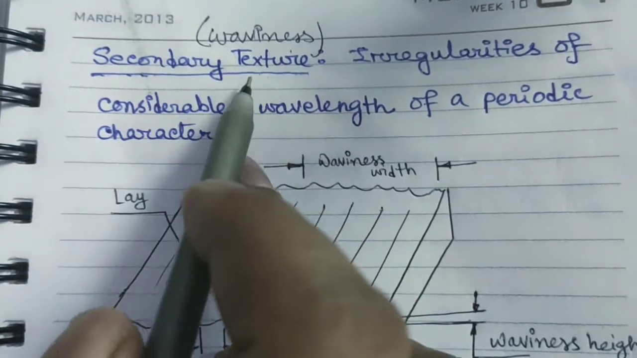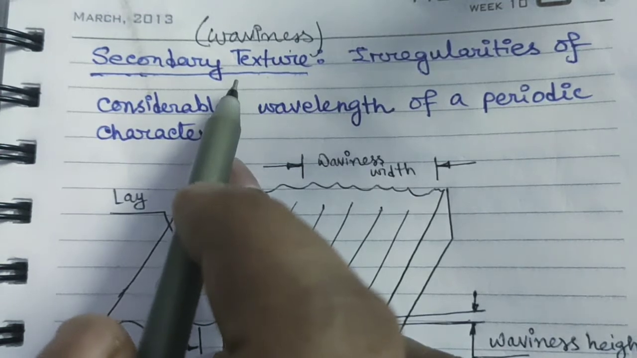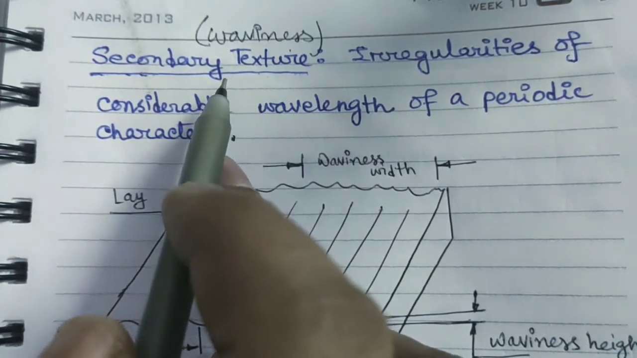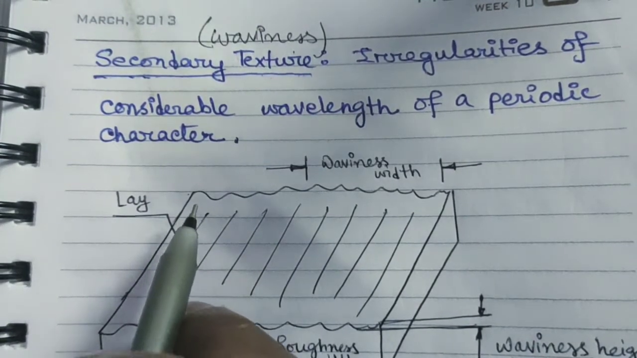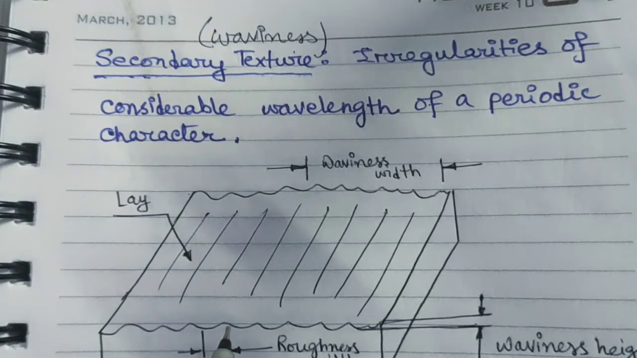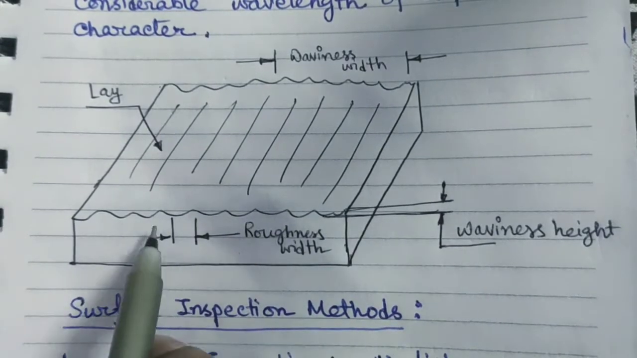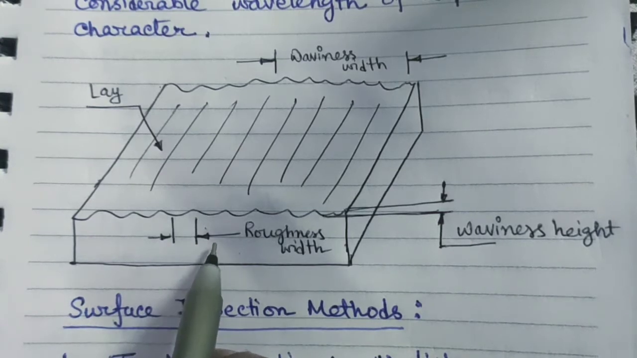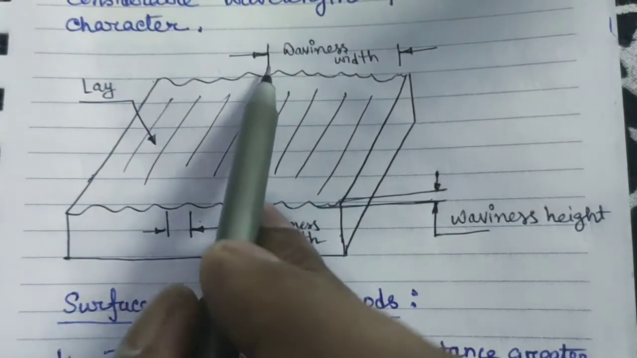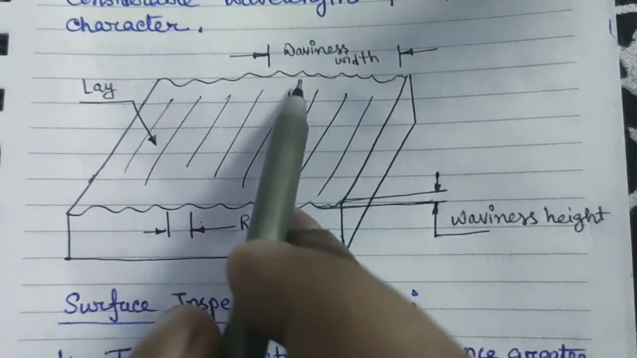This secondary texture is collected over a longer area of the surface, whereas the roughness, the primary texture, is considered in a small area of surface irregularities. You can see in this figure, this is the small portion where roughness or primary texture is being measured, and for the waviness, a long area from where we can measure the waviness or secondary texture.